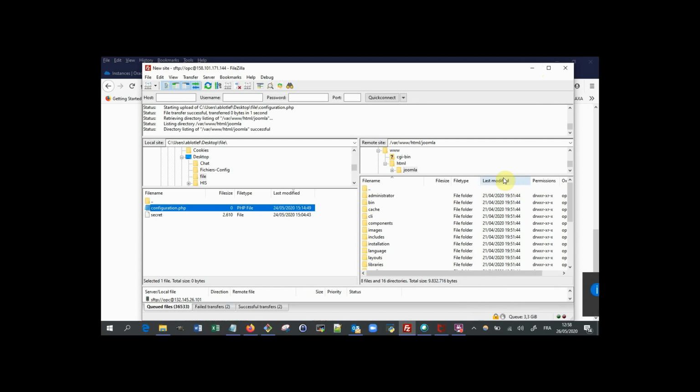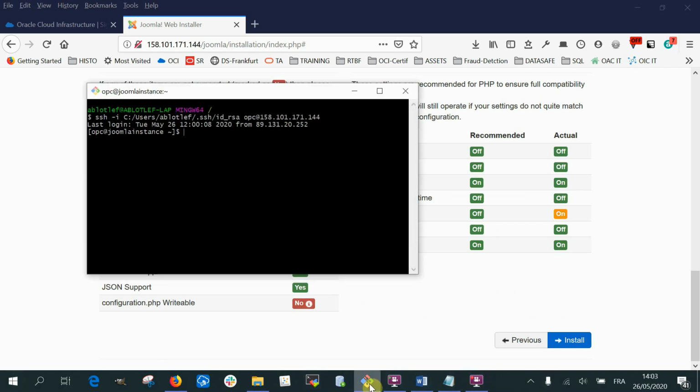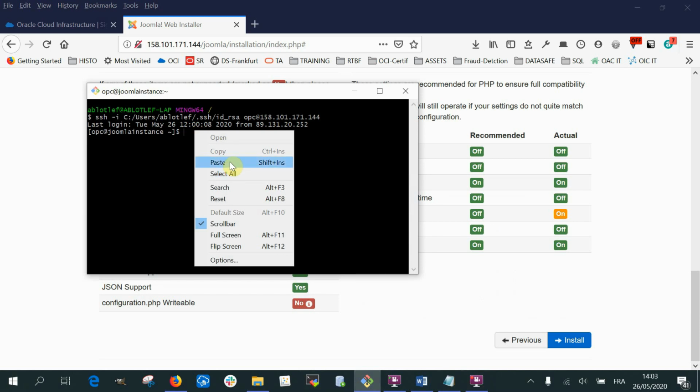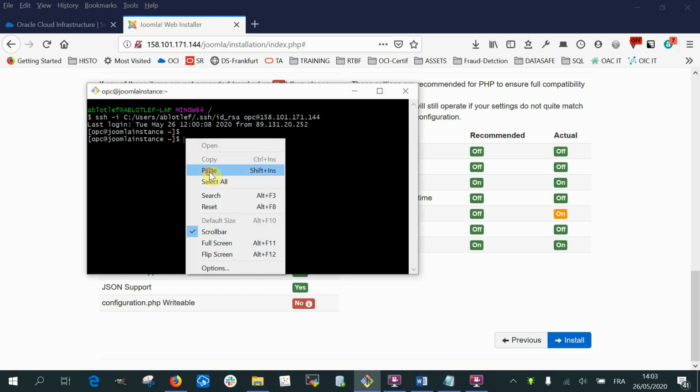It should be here, just to double check. Here we go. So we are going to finish the installation process of Joomla. Just for the time being, to modify the configuration.php file, we will provide full privilege on this file.